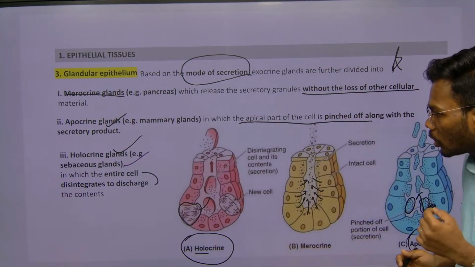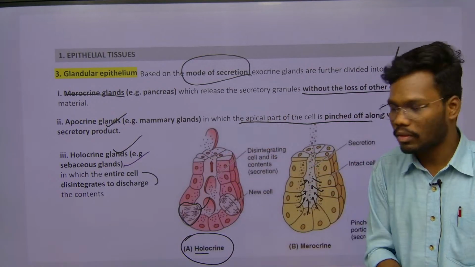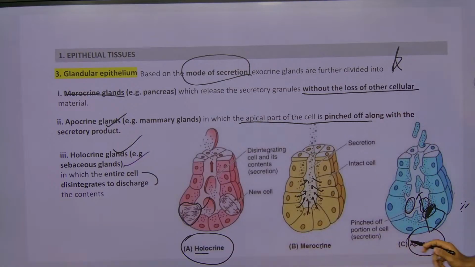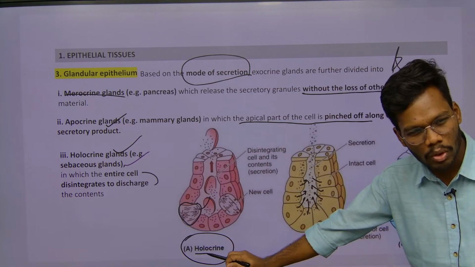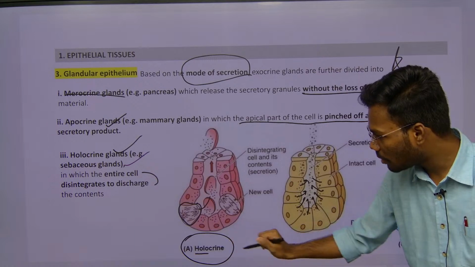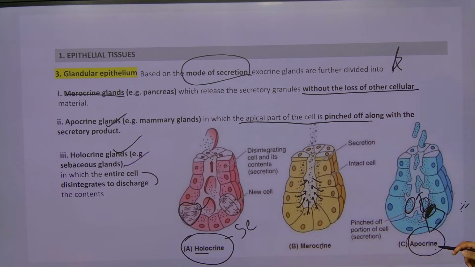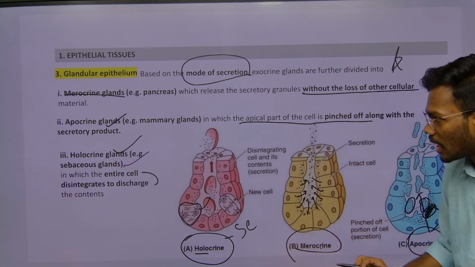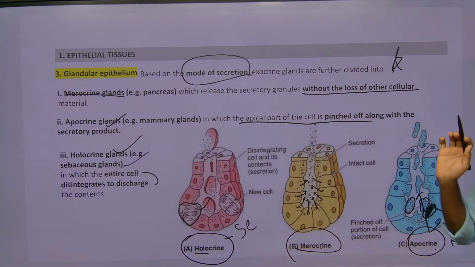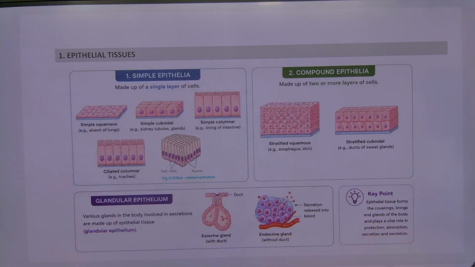So based on the mode of secretion, we have three different types of glands. One is merocrine, apocrine, holocrine. Just remember, holo means complete cell. Example for the holocrine is sebaceous glands. Example for the apocrine is mammary glands. Example for the merocrine gland is pancreas. That thing you need to remember, right?